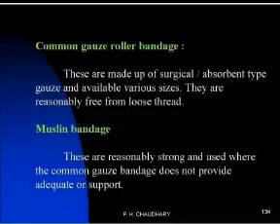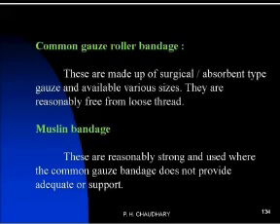First of all, the common roll bandage. They are made up of gauze, used for surgical purposes, and absorbent type of gauze is available in different sizes, and they are reasonably free from loose thread. So they are prepared from the gauze. So it is called the roll bandage or gauze roll bandage.